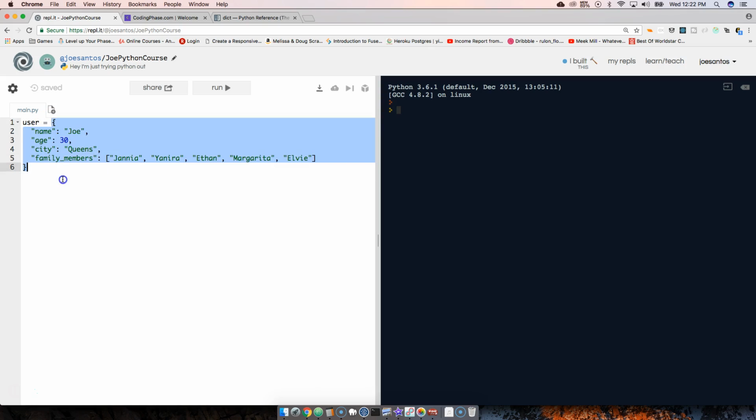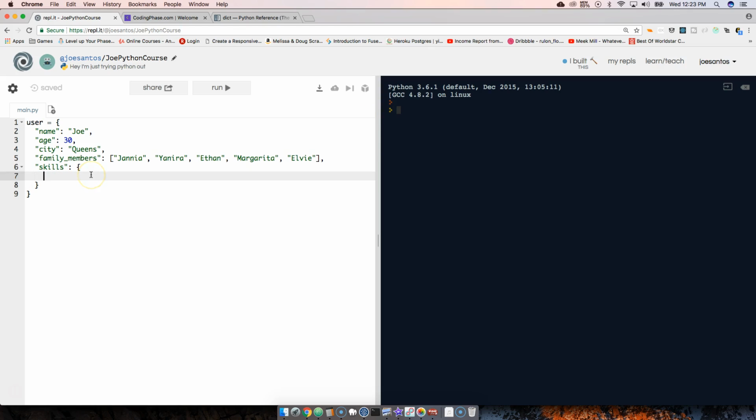So basically, this is a dictionary, right? As you guys can see, we have a key and we have a value for that key. We can also put other dictionaries inside of the dictionary, just like how we had lists inside of lists. We can also have dictionaries inside of dictionaries. So we're going to say, okay, family members, and what else can we put in? Let's say skills.